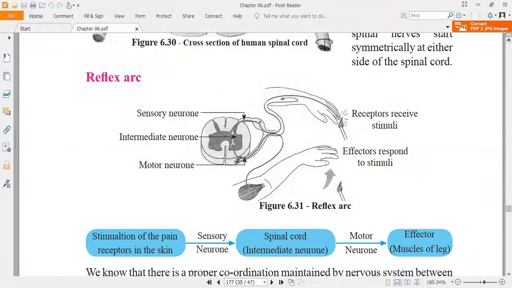Here, see this one, this person is keeping the hand in the fire. The skin is the receptor. The receptors in the skin will feel the fire, and the impulses will be transmitted to the sensory neuron.